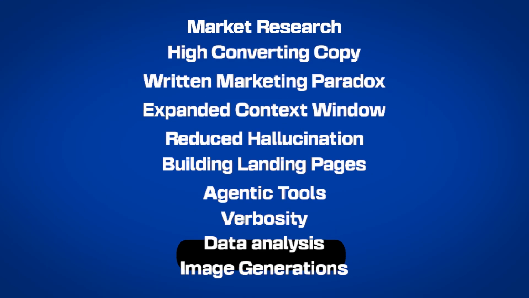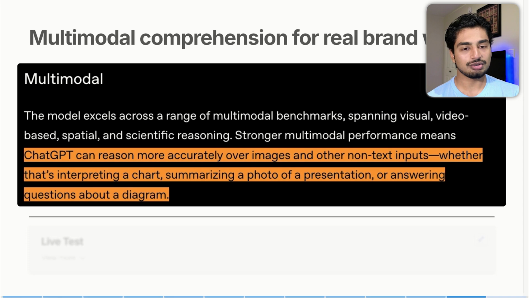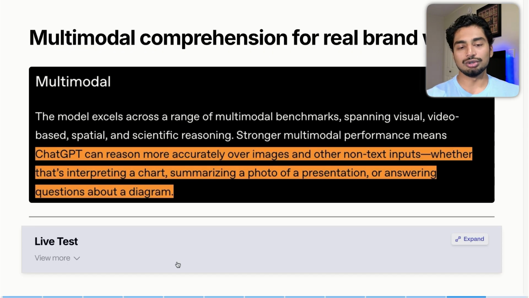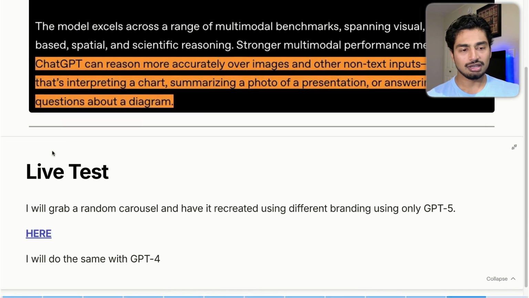The number 10 is also pretty interesting because it's multimodal. I actually tested this out yesterday. I really want to show you guys this one. This one's pretty cool. Now ChatGPT can reason more accurately over images and other non-text inputs, whether that's interpreting charts, summarizing photos, or answering questions about diagrams. You can now put videos in here as well, but they're very short videos and they're not processed in the right way. So it's not like Google AI Studio yet. But this is going to be pretty cool.